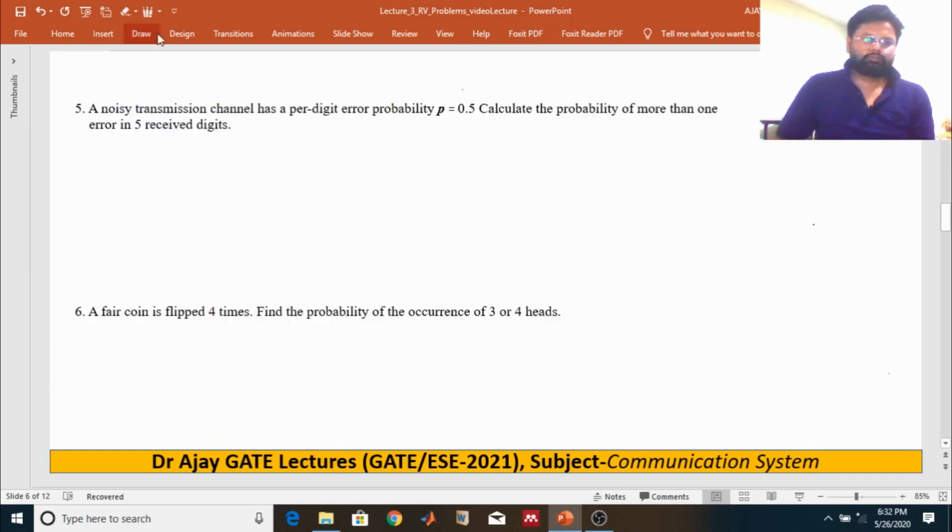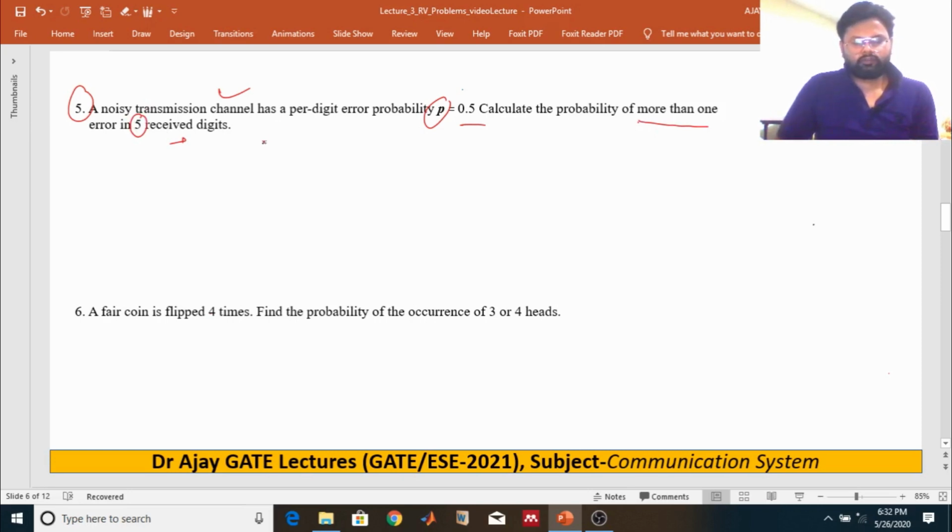Now next problem. In a noisy transmission channel the bit error probability is half. Calculate the probability that there is more than one error in the 5 digit sequence.